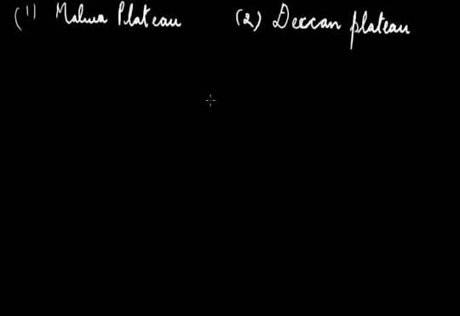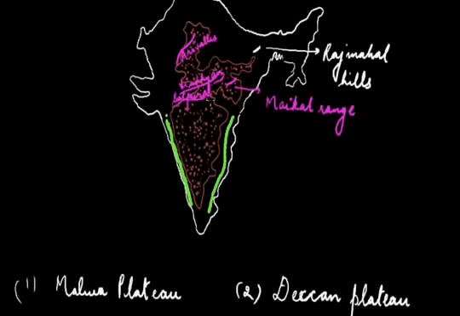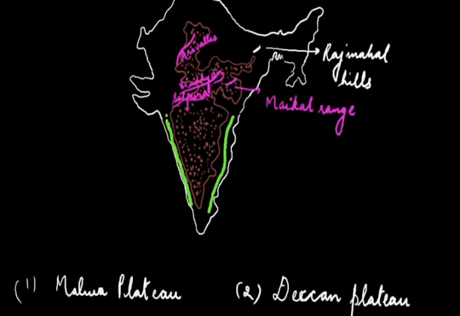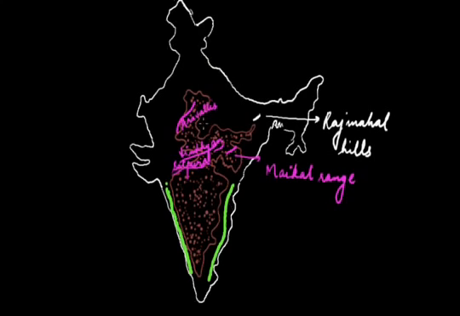This triangular portion lying northwest of the Narmada and Tapi rivers and the Vindhyachal range is known as the Malwa plateau. In the map you can locate that this central region is the Malwa plateau. To its northwest are the Aravalli hills, and to the northeast is the Ganga plain. This is composed of hard rocks like granite and is generally 800 meters above the sea level.